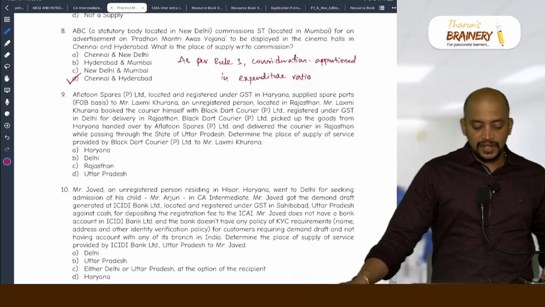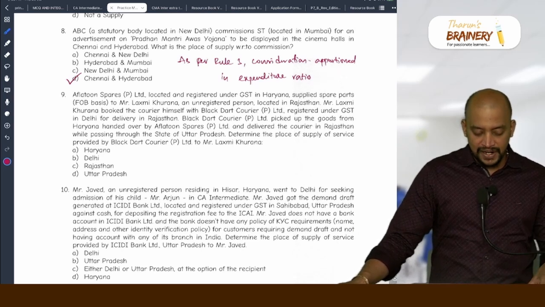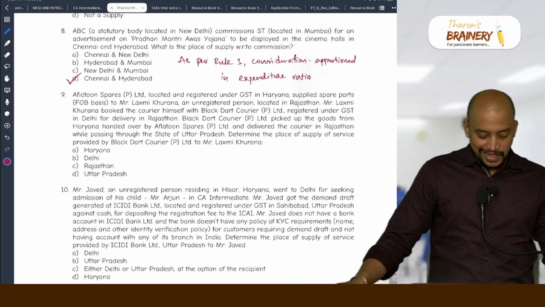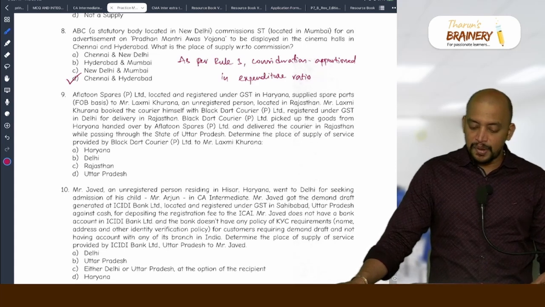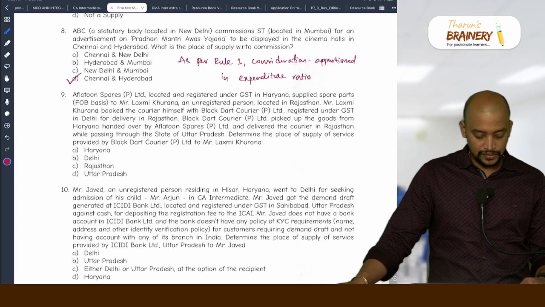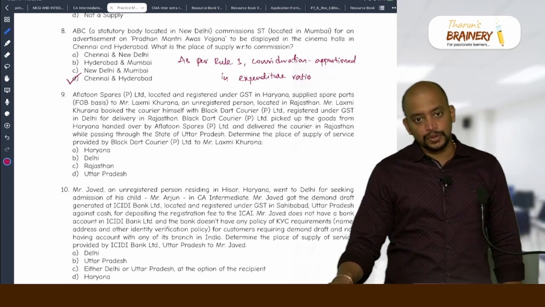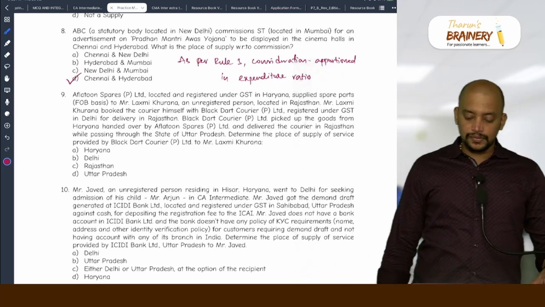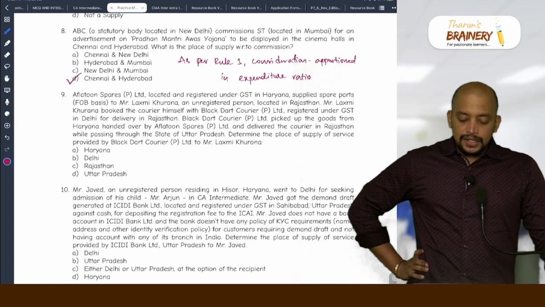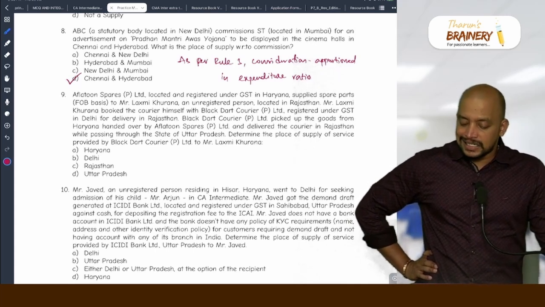Next, number 9. Aflatoon Spares Private Limited, located and registered under GST in Haryana, supplied spare parts on FOB basis. FOB basis means what? FOB means, you just write down there, free on board. FOB means free on board. Okay. So Aflatoon Spares is registered in GST, Haryana. They supplied the spare parts to Lakshmi Khurana, an unregistered person in Rajasthan.